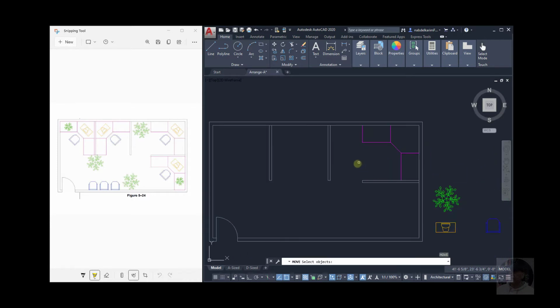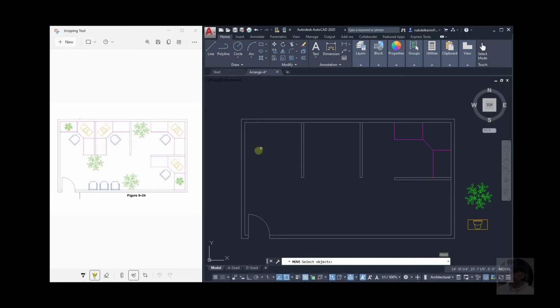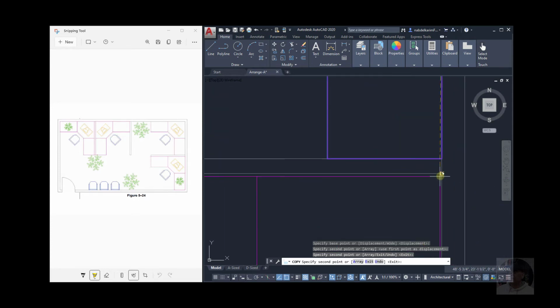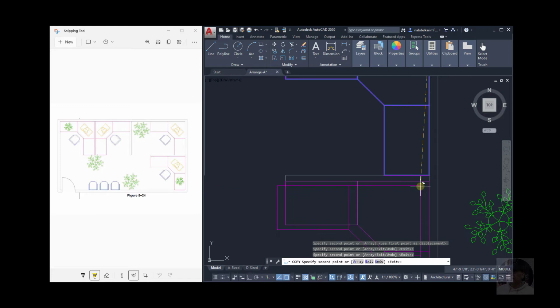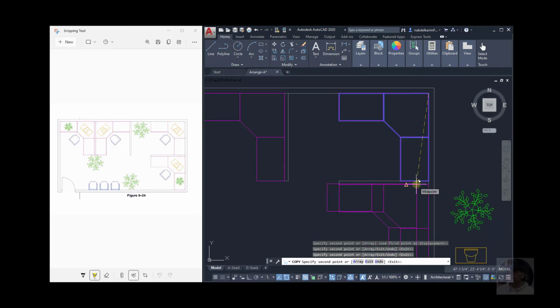Okay, now let me copy it to this area, and this area. So I'll select copy this one. So let me select copy, base point, end point of this, another one here. Let me zoom in, and another one here. Okay, and then escape or enter.